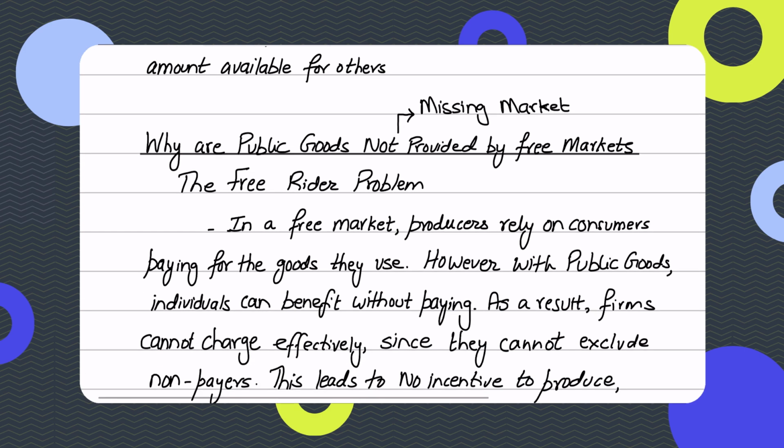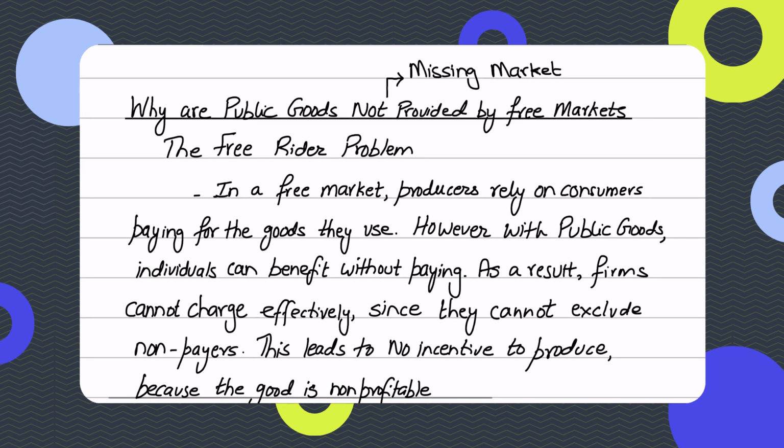The second thing that you need to know as far as public goods are concerned is why public goods are not provided by the free markets. When we study free markets, we learn that they sometimes fail in various ways, which is known as market failure. One of the ways in which free markets could fail in allocating resources efficiently is by not providing public goods at all. So there's a completely missing market for public goods. The reason why public goods are not provided is because of the above two features that we just discussed, which is actually causing the free rider problem.